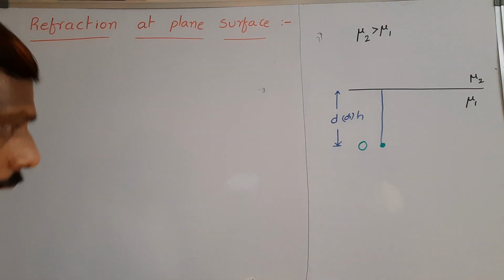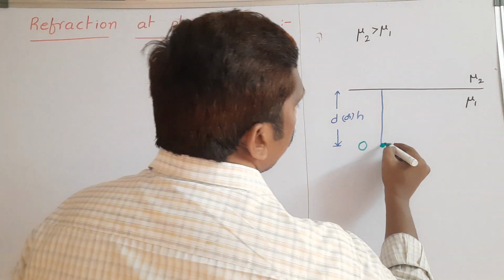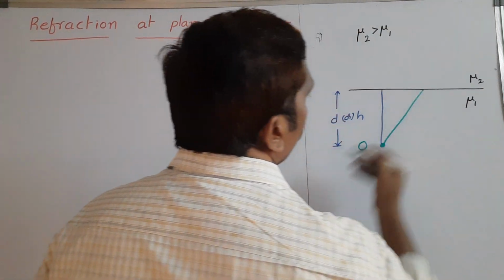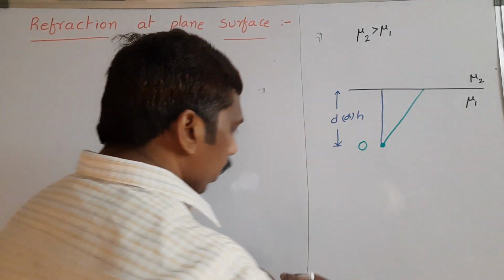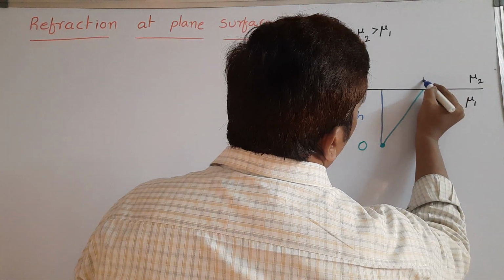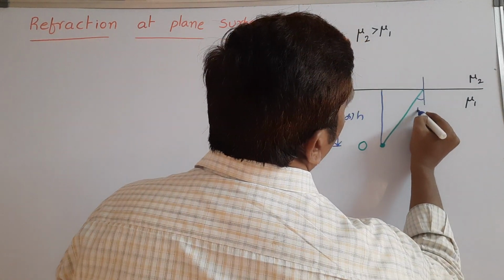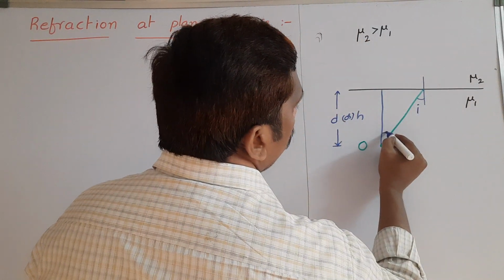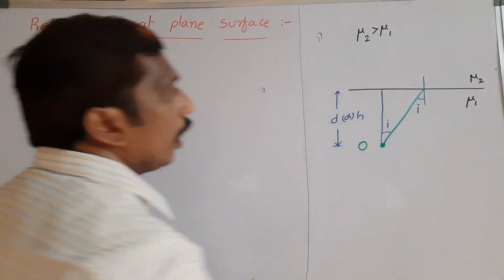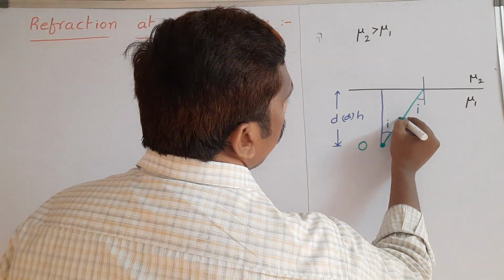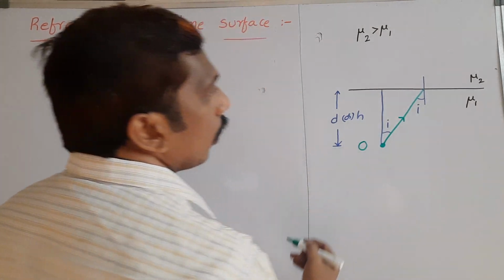So what happened here? A light ray coming from the object is incident here. So we draw one normal at that point. Here it makes an angle; the angle of incidence is taken as I. This angle is also equal to I. But here the light ray travels from a rarer medium to a denser medium.